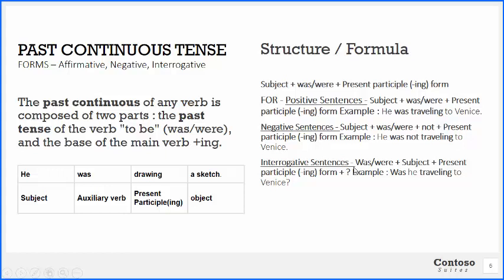All right. So what do we understand? That the past continuous of any verb is composed of two parts: the past tense of the verb to be, that is was, were, and the base of the main verb with ing. Like he was playing, he was traveling, right? So that often changes.